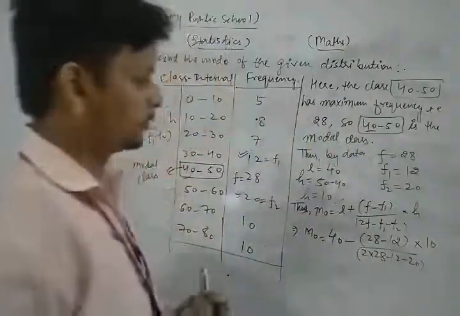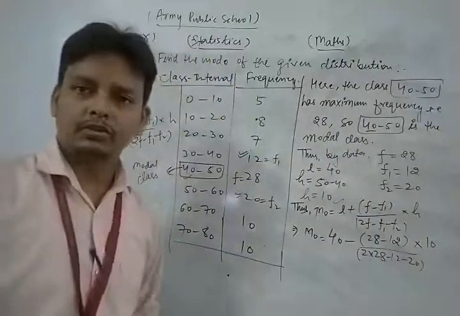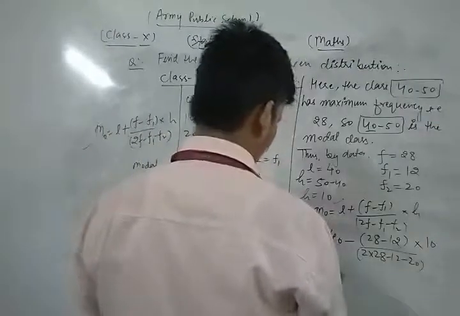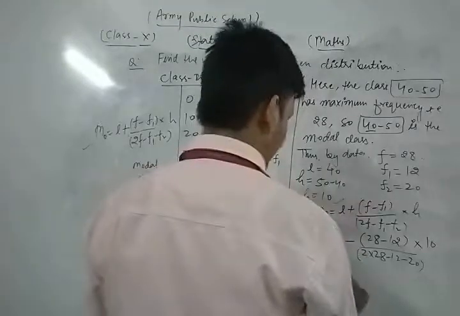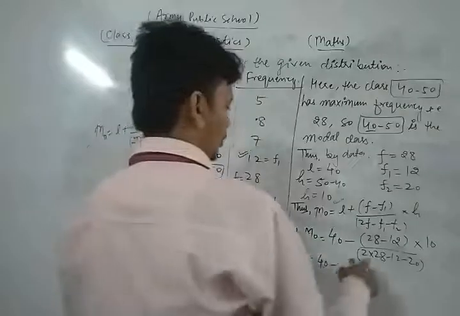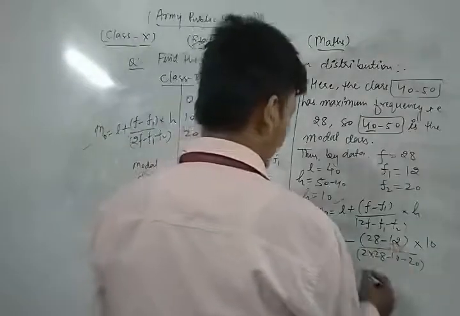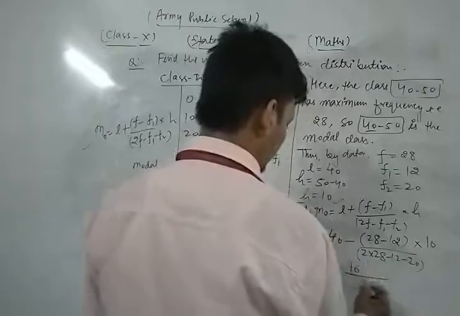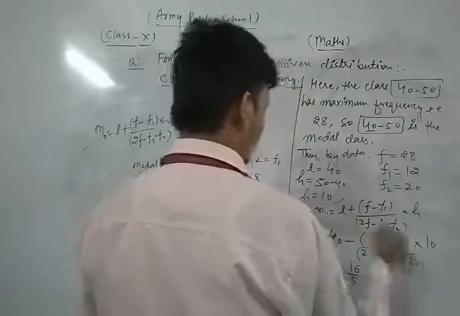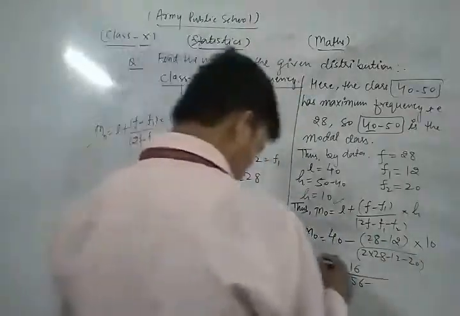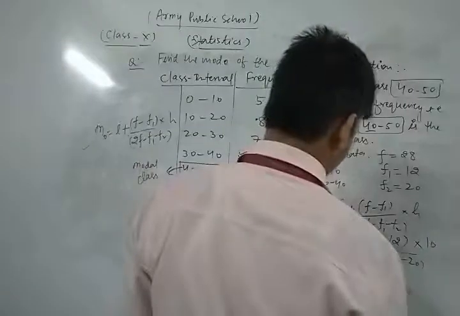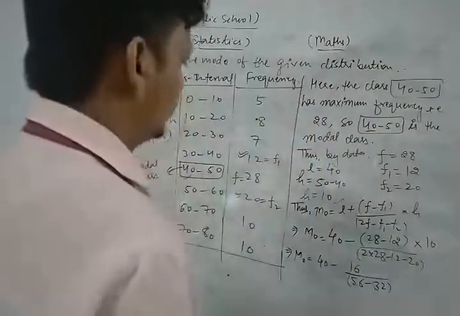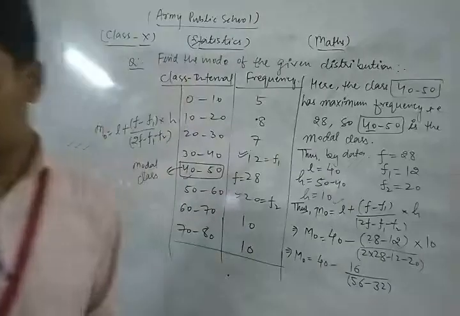Now we simplify them. Mode is equal to 40 plus, 28 minus 12 is 16, upon 56 minus 12 minus 20, which is minus 32.